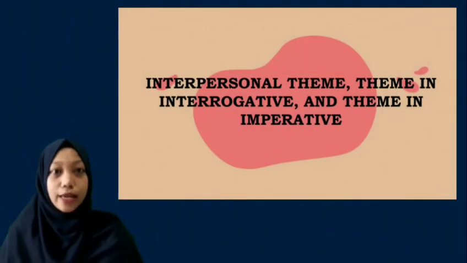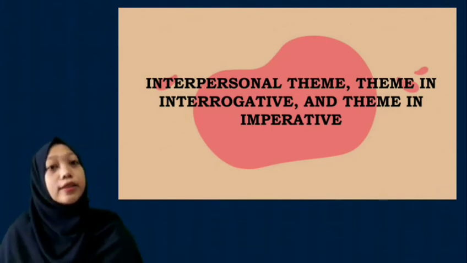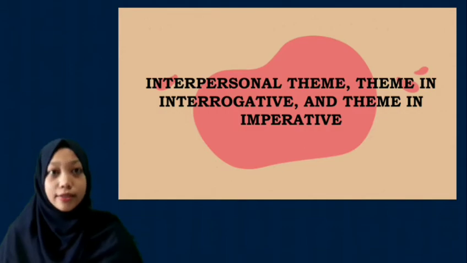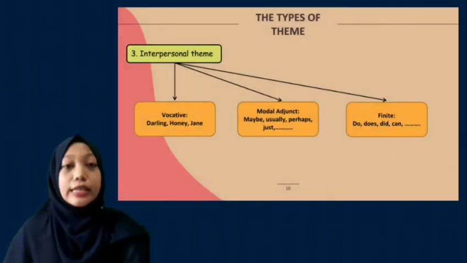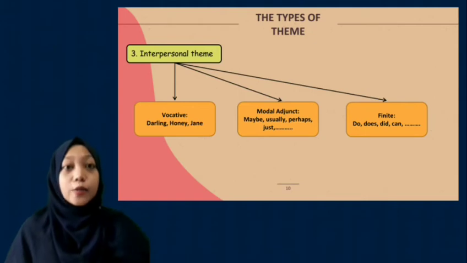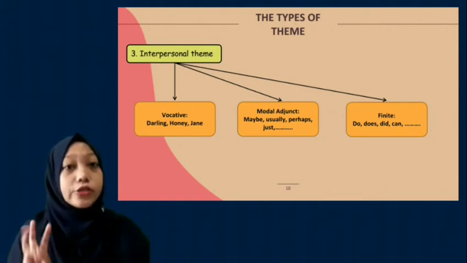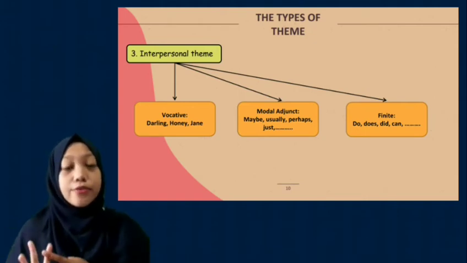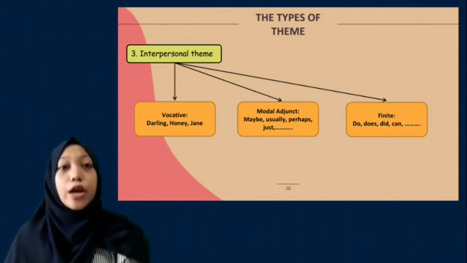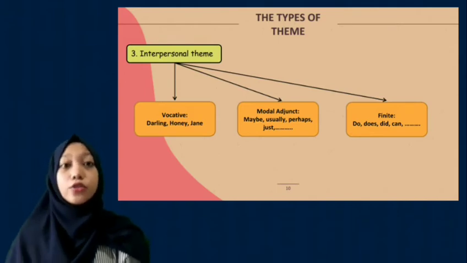Next, I will explain about interpersonal theme, theme in imperative sentence, and theme in interrogative sentence. Interpersonal theme is an item that shows a point of view on the content of the remainder of the clause. Interpersonal theme consists of three elements: vocative, modal adjunct, and finite. A vocative is when you call somebody's name to indicate that you are talking to that person.